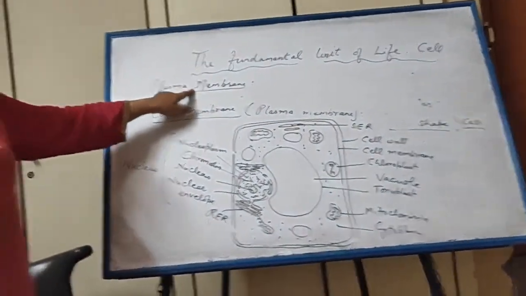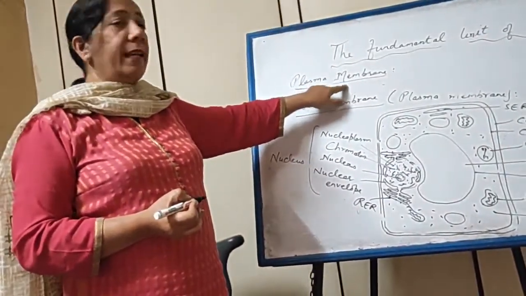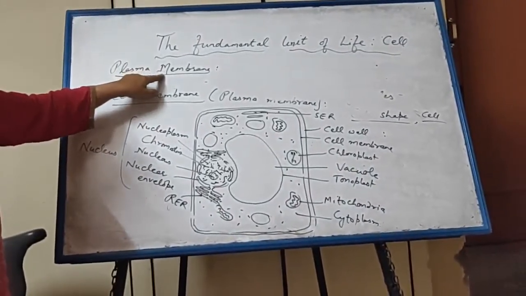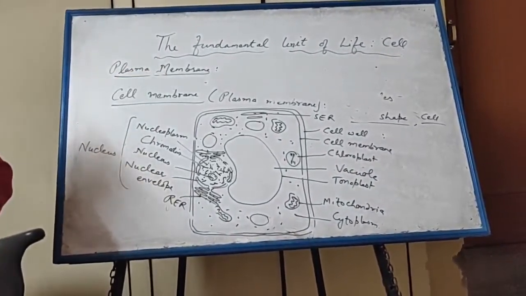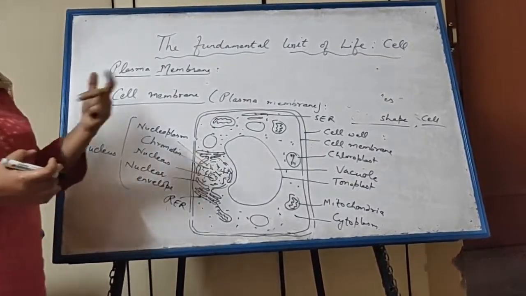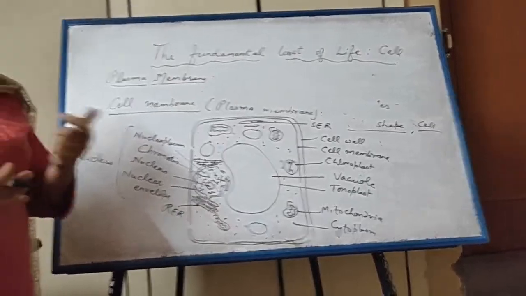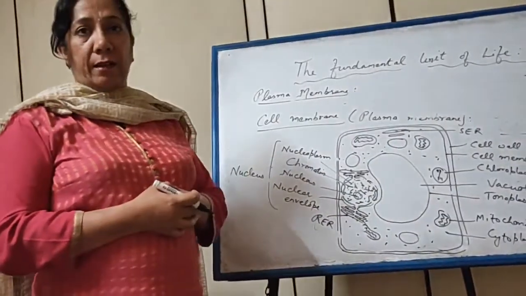Plasma membrane is living, thin, delicate membrane. It is selectively permeable. This means it allows only some molecules, small molecules like water, carbon dioxide, oxygen, etc. to enter in the cell.